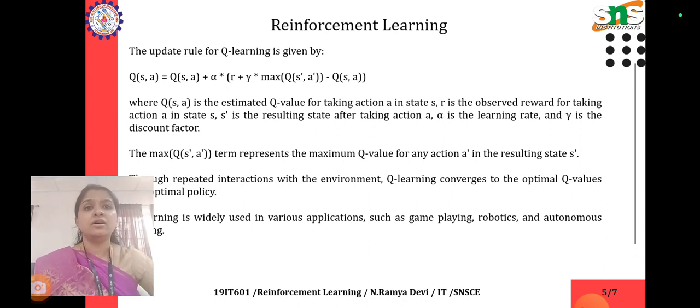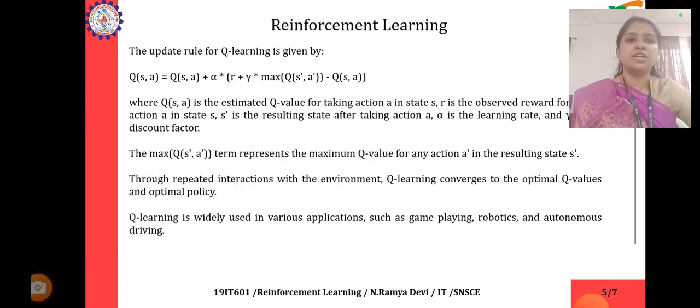The update rule for Q learning is given by a formula. Q of S, A is an estimated Q value for taking an action A in state S. Here R is the observed reward for taking action A in state S. S dash is the resulting state after taking action A, alpha is the learning rate and gamma is the discount factor. The max Q of S dash, A dash term represents the maximum Q value for any action A dash in the resulting state S dash.